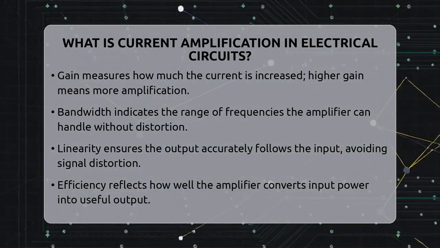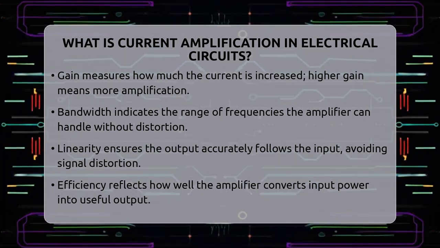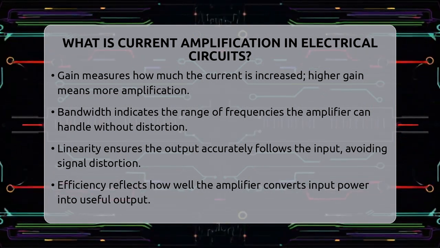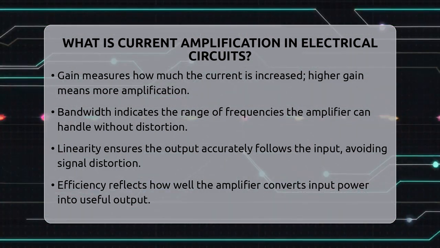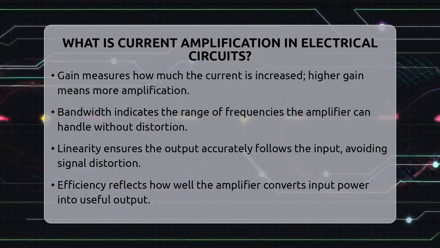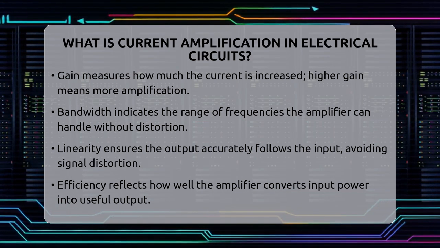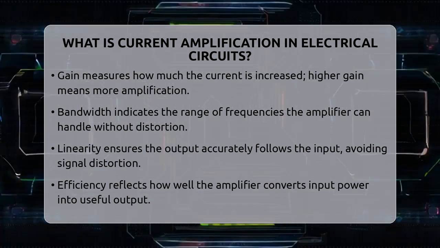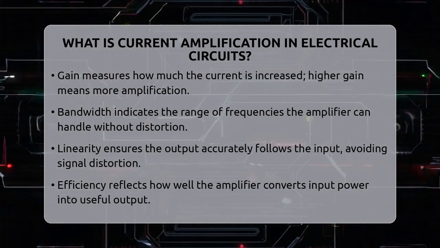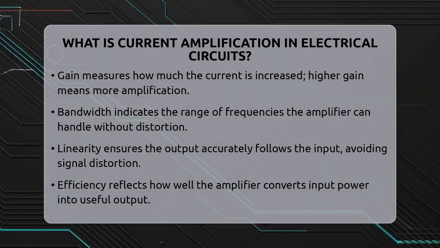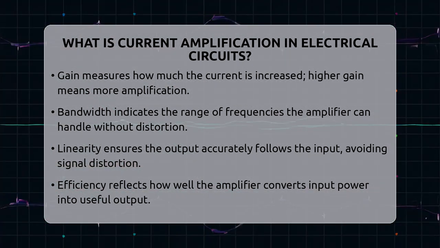But it's also important to consider bandwidth, which tells you how many different frequencies the amplifier can handle without losing quality. Linearity is about how accurately the output follows the input. If it's not linear, the signal can get distorted. Efficiency shows how well the amplifier converts input power into useful output, especially in power amplifiers used in speakers or transmitters. In practical terms, current amplification is everywhere.